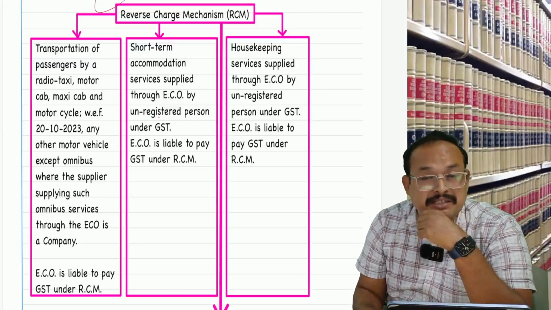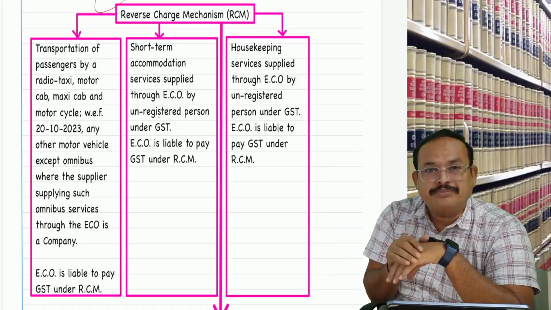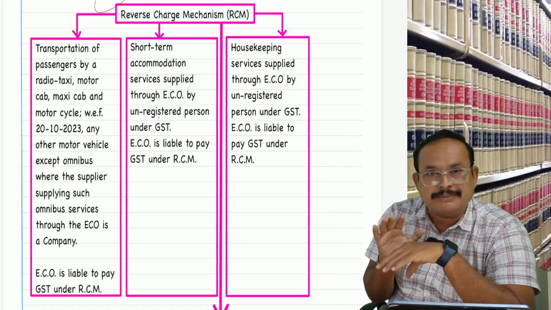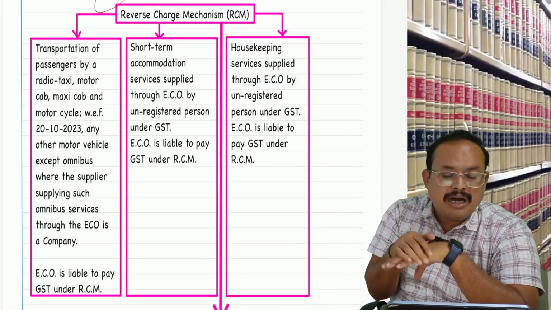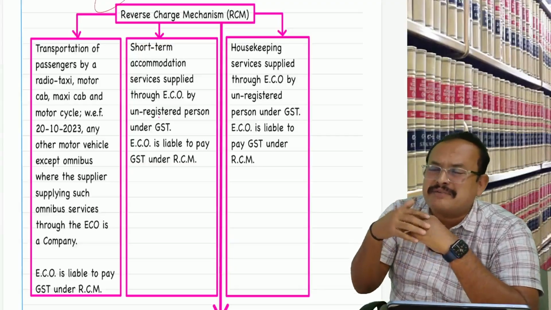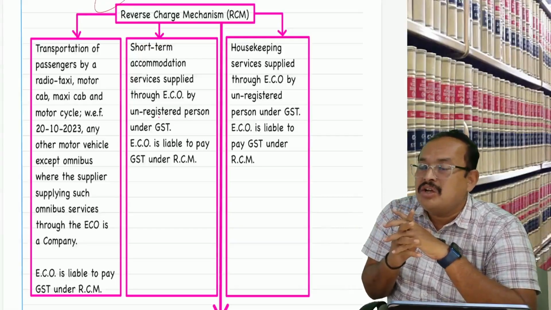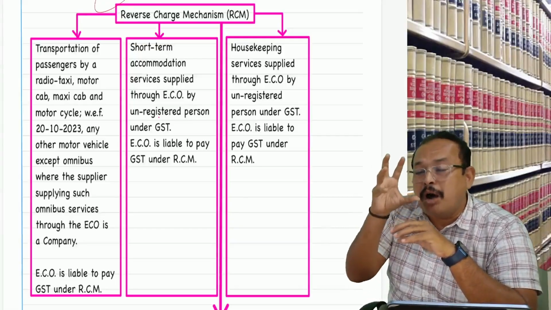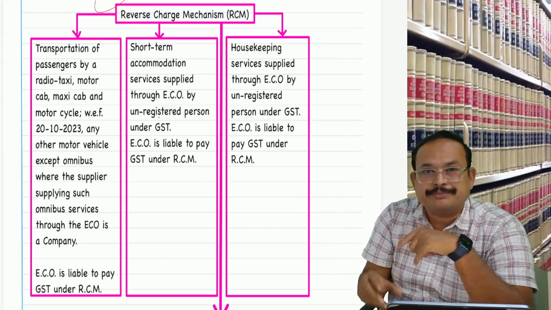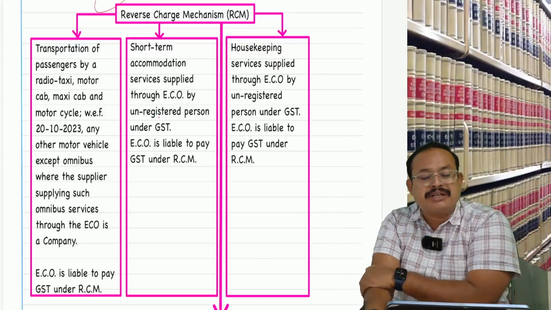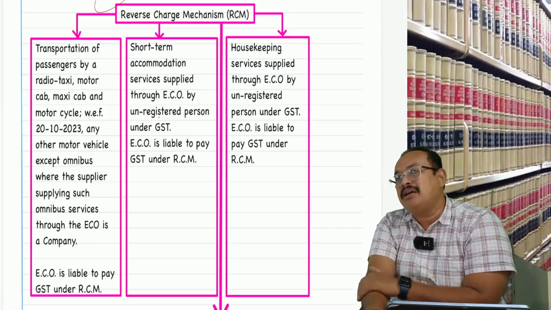Section 9.5 of the CGST talks about a transaction like this: one, radio taxi, Uber, Ola, and thereafter any motor cab or maxi, or for the sake of discussion, any motor vehicle designed to carry passengers. If that has been operated for transportation of passengers through an e-commerce operator, who is liable to pay GST? The liability to pay GST is on the e-commerce operator, not the supplier, nor the recipient.